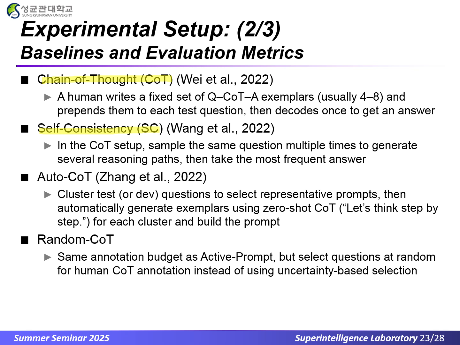Auto-COT clusters test or development questions to identify representative prompts, then generates one zero-shot COT exemplar with "let's think step by step," and combines them into a single prompt. Random COT matches active prompting's annotation budget, but chooses questions at random for human COT annotation instead of using uncertainty. By benchmarking against these methods, we show how targeted, uncertainty-driven exemplar selection paired with human-crafted COT prompts drives improvements in both accuracy and robustness.